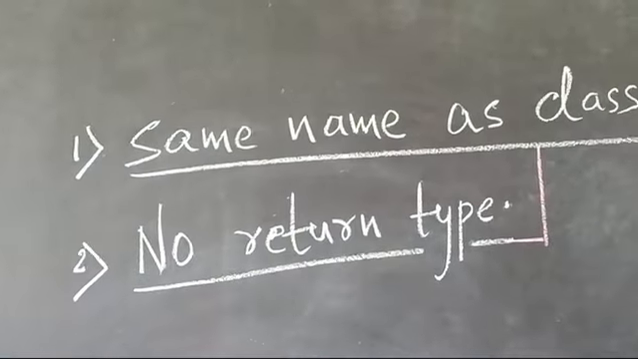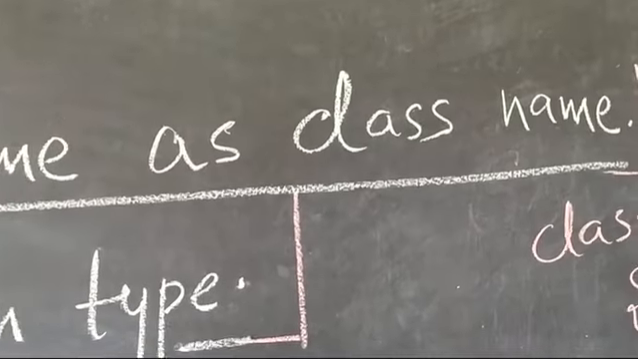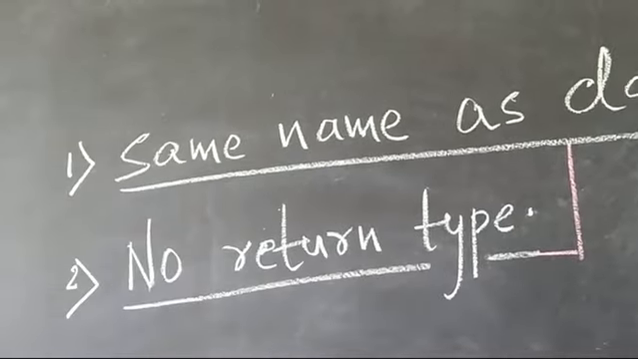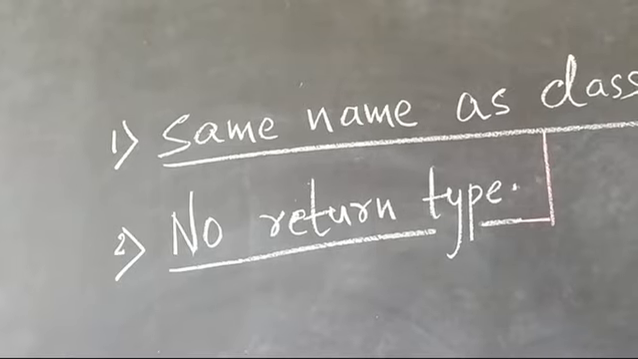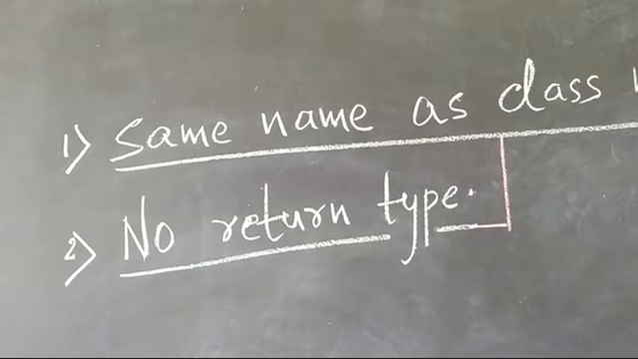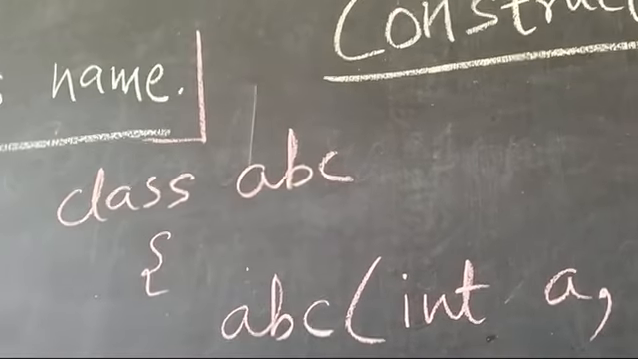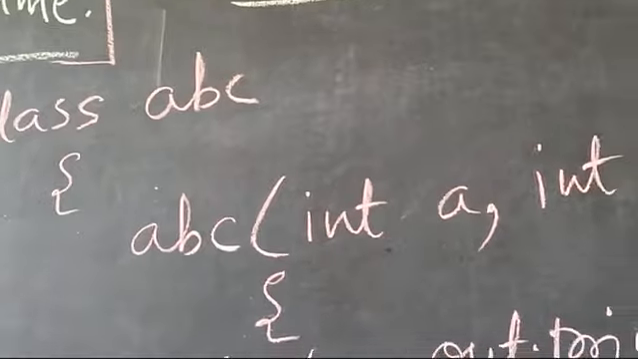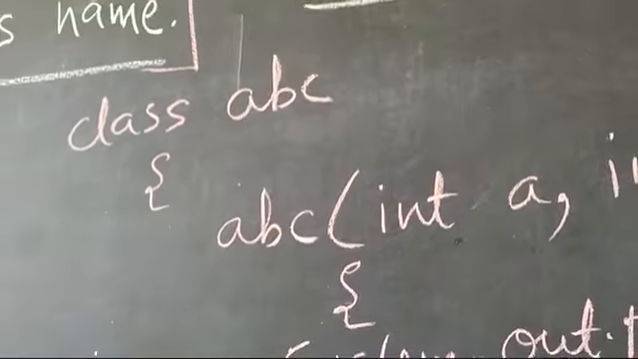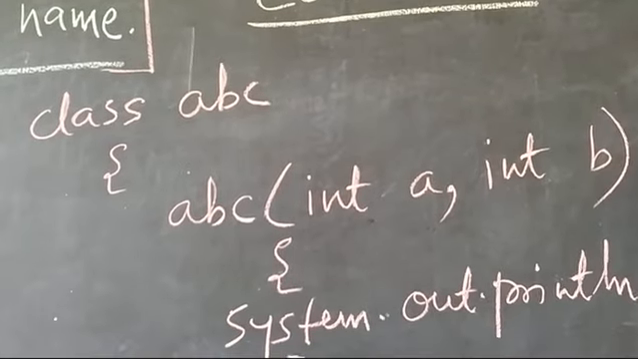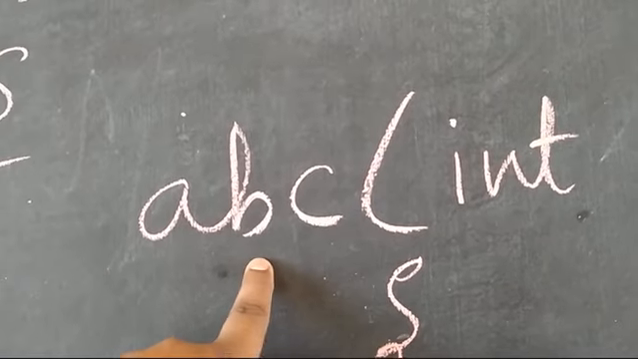The first point is that the constructor name is the same as the class name. Meaning if I make a function and the function name is the same as the class name, then that is called a constructor. If you see here, the class name is ABC, and the function name is also ABC. Class name and function name are both the same. So this function ABC is called a constructor.